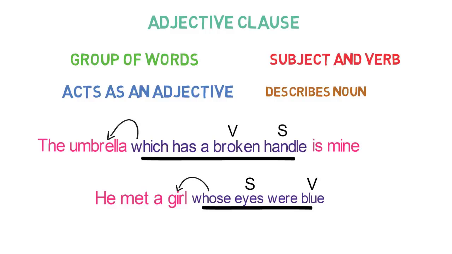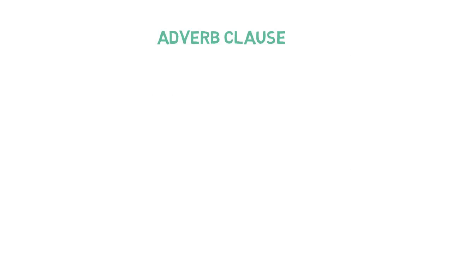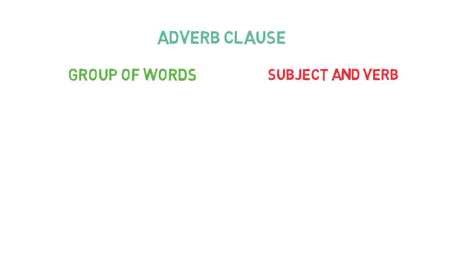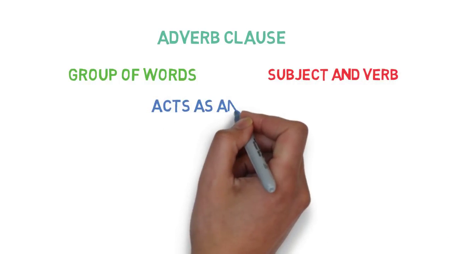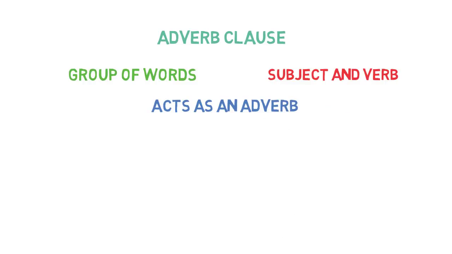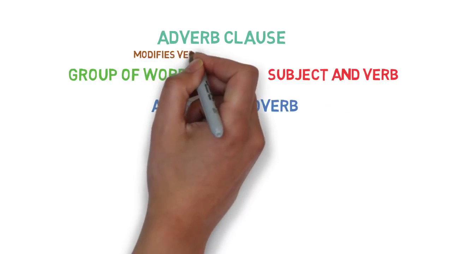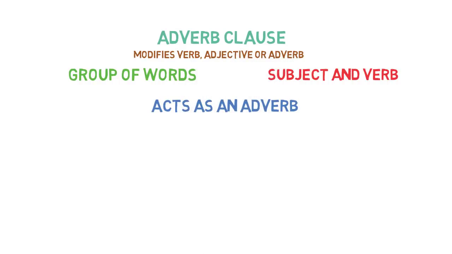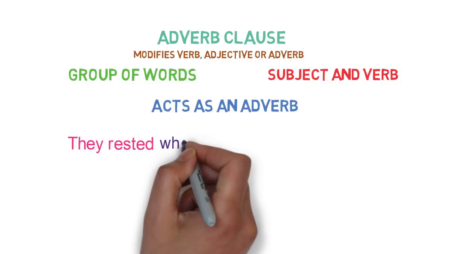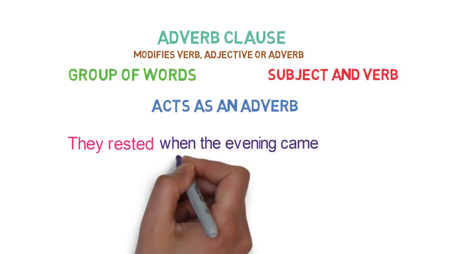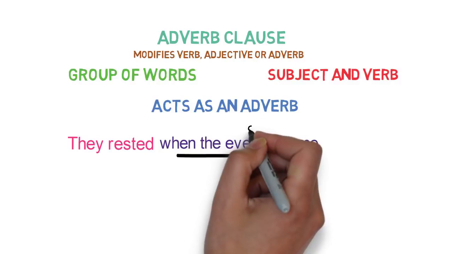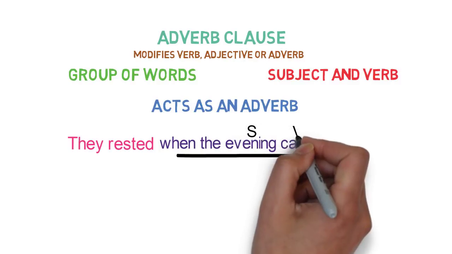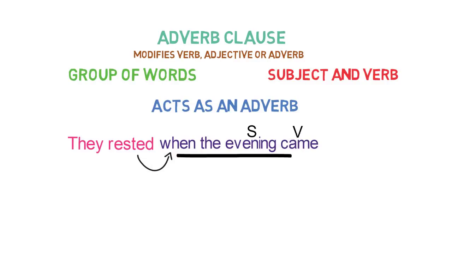Now let's look into next type of clause, adverb clause. Adverb clause is a group of words having subject and a verb of its own, and it acts as an adverb in the sentence. Now what does adverb do? They modify verb, adjective or other adverbs in the sentence, and so does the adverb clause. For example, they rested when the evening came. Here, when the evening came is a clause as it has a subject evening and verb came, and it is describing verb rested. So it's an adverb clause.